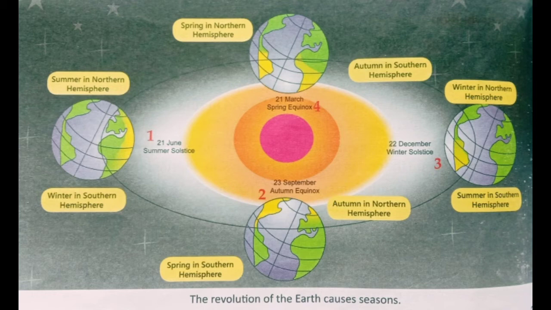The sun's rays fall directly on the equator on 21st March when it is spring in the northern hemisphere and autumn in the southern hemisphere. It is known as spring equinox. Autumn equinox occurs on 23rd September when it is autumn in the northern hemisphere and spring in the southern hemisphere.